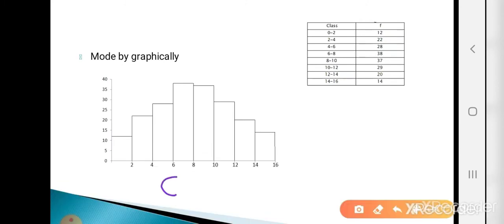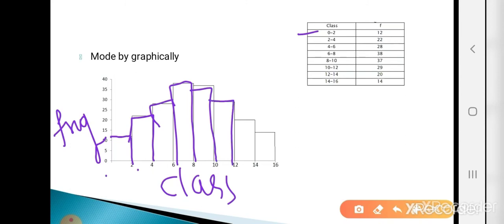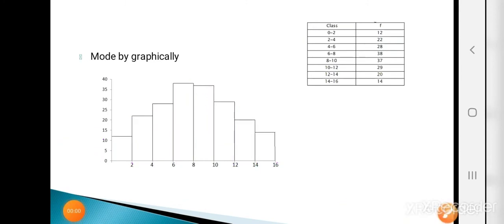Now take the classes on the x-axis and the frequency on the y-axis. Now plot the bars on the xy plane. For the first class, 0 to 2, what is the frequency? 12. Then for 2 to 4, it's 22. Then 4 to 6, it's 28. Then 6 to 8, that is 38. Then 8 to 10, that is 37. Then 10 to 12, that is 29. Then 12 to 14, it's 20. And the last, 14 to 16, is 14. This is the histogram. Now see how to calculate the mode by using the histogram.